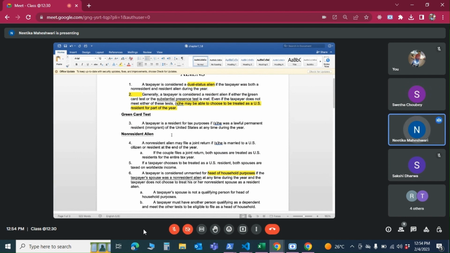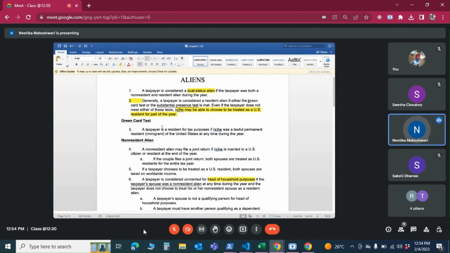Because if a US person shows himself as a US resident, they get a higher standard deduction. They may get a lot of child tax credits. They may get other benefits, which can actually decrease their tax liability, even if they're putting worldwide income for taxation. And we have seen that happening in a lot of cases. That's why we cannot just completely ignore it like we would do in India, asking what is the point of reporting worldwide income because you'll be paying more taxes.